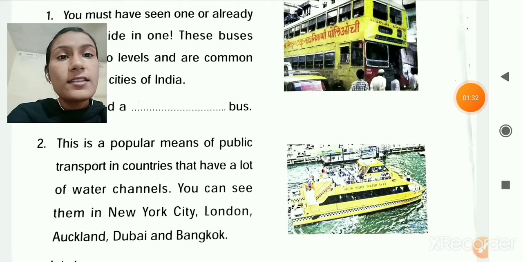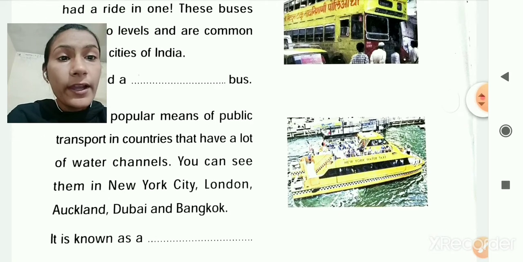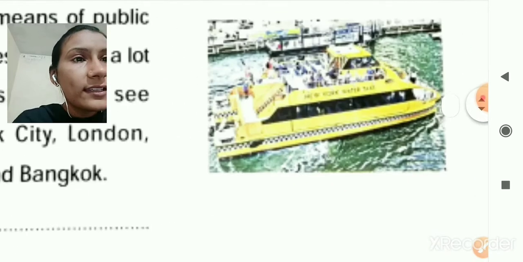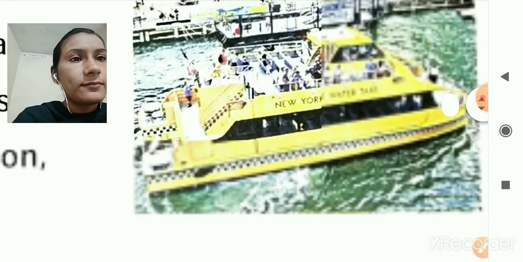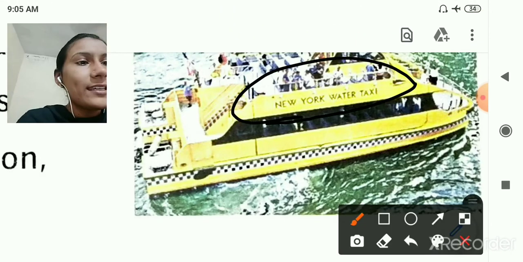Then next, this is a popular means of public transport in countries that have a lot of water canals. You can see them in New York City, London, Auckland, Dubai and Bangkok. It is known as water taxi.